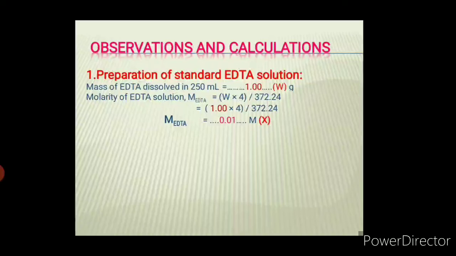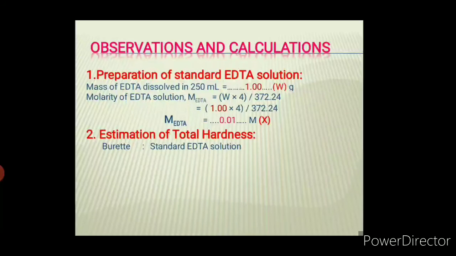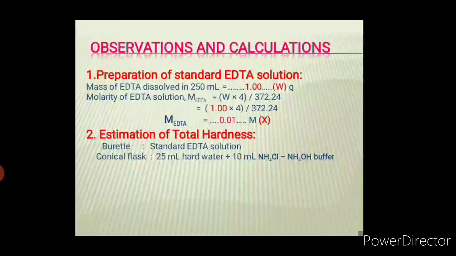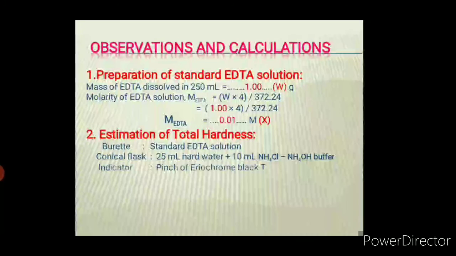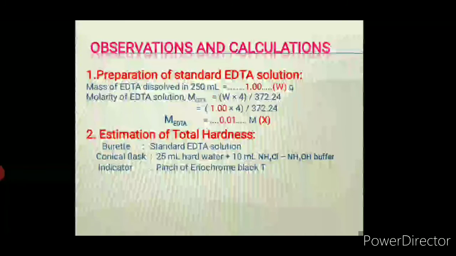Now next, as soon as we prepared EDTA solution, after filling it in burette, we have started our titration. Okay, now what is the exact method or how to express it? We'll understand it. So now in burette we have taken standard EDTA solution. In conical flask we have taken 25 ml of hard water, plus to it we have added 10 ml of ammonium chloride, ammonium hydroxide buffer, and as indicator we have used Eriochrome Black T.